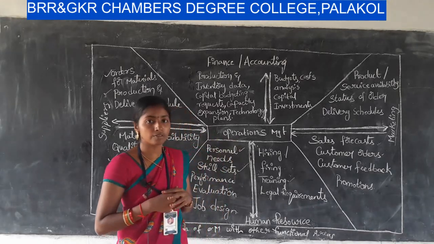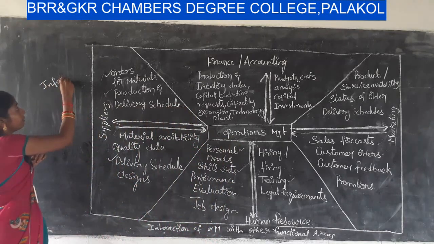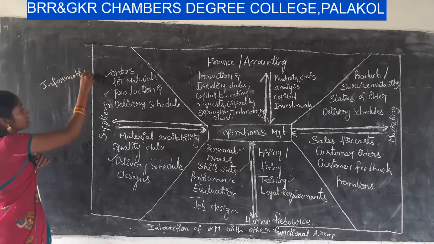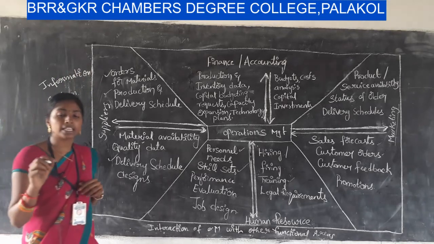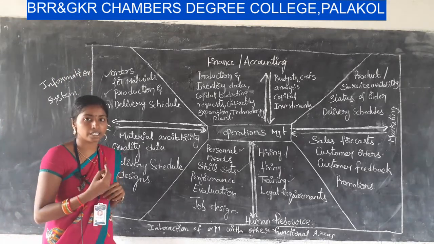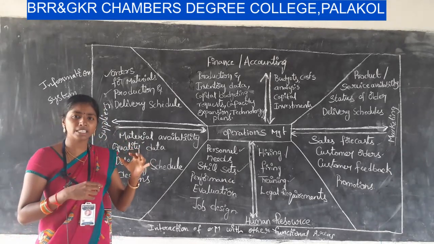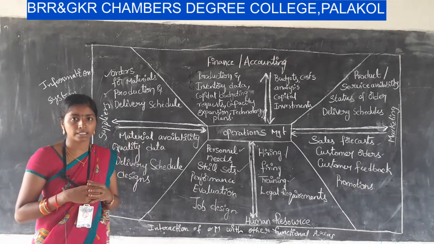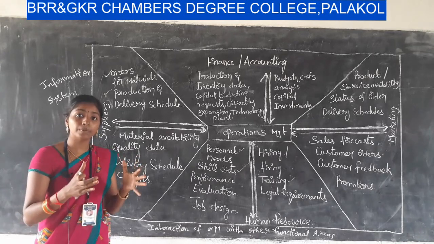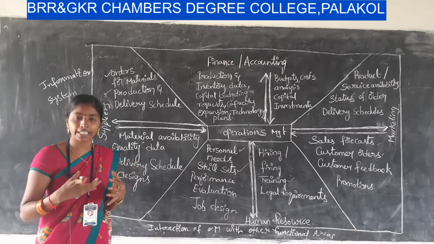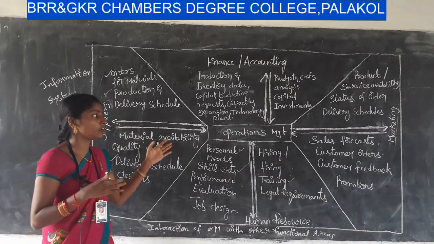There is another type of system, that is the information system, which interacts with the operations management. Information is very essential in the organization for all the functional areas including operations management. Managing information is a tough task for every business organization, because it is the blood of the organization. It is to be supplied by the right person at the right time. Then only will we get the benefit from that information. So the information system has a relation with the operations management.